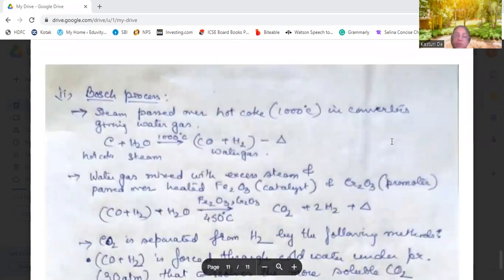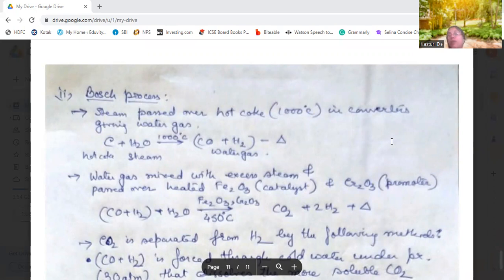It's another important process which is used to prepare hydrogen in the industry. Now, steam is passed over hot coke, which is at about 1000 degrees centigrade. The hot coke is placed in a converter. Okay, it's a big jar, known as the converter, where this hot coke is kept at 1000 degrees centigrade.